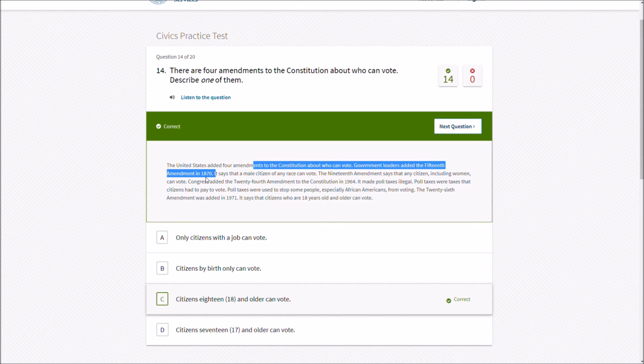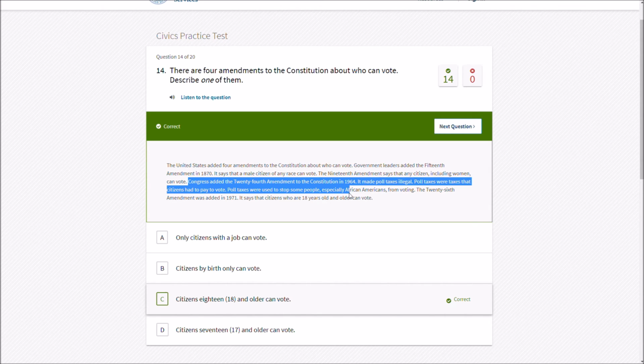All American citizens over the age of 18 can vote. Good. It's very good. Congress added the 24th Amendment to the Constitution in 1964. It made poll taxes illegal. Poll taxes were taxes that citizens had to pay to vote. Poll taxes were used to stop people as.